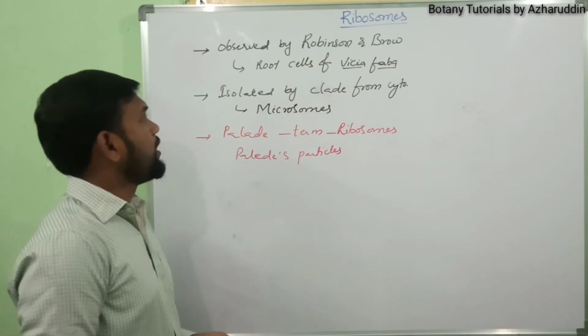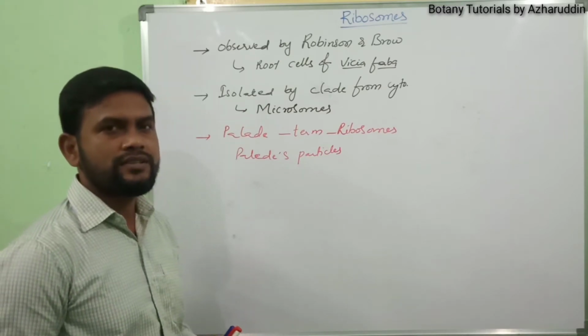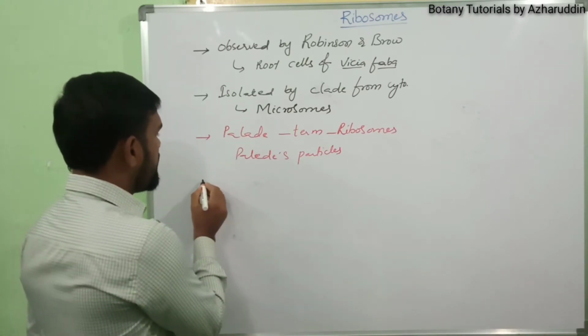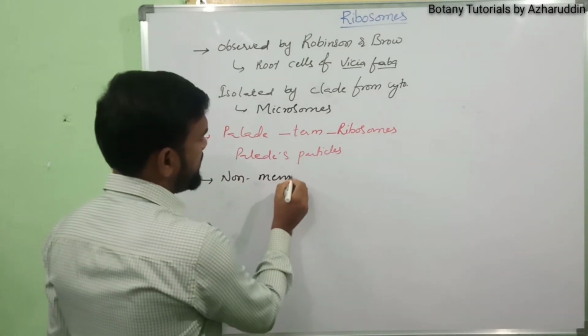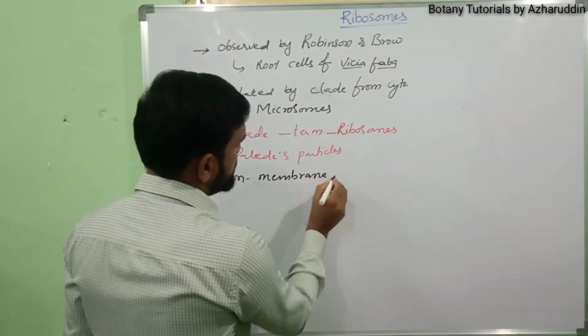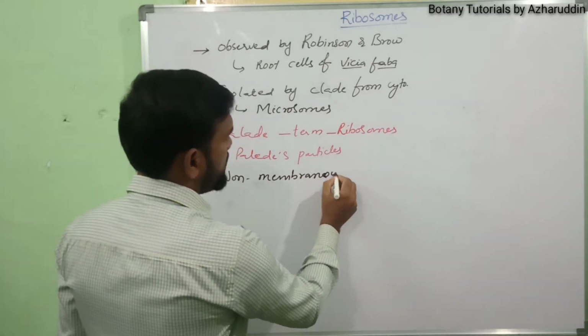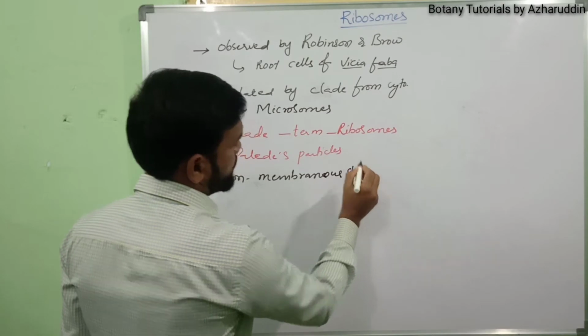Ribosomes are generally non-membranous structures. Membrane is absent, that's why they are called non-membranous structures.